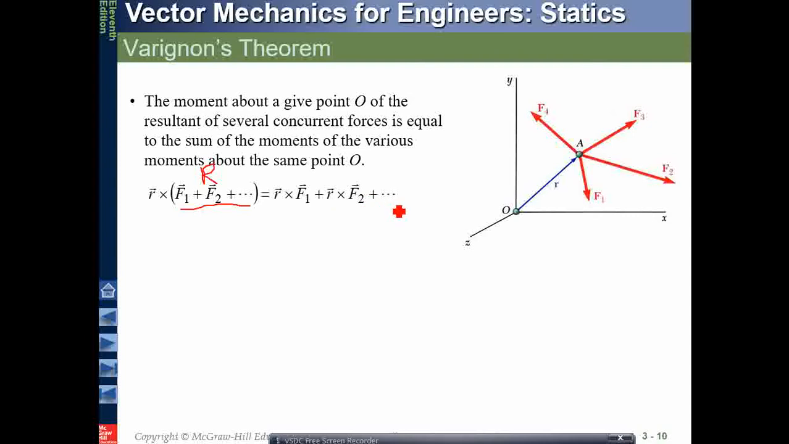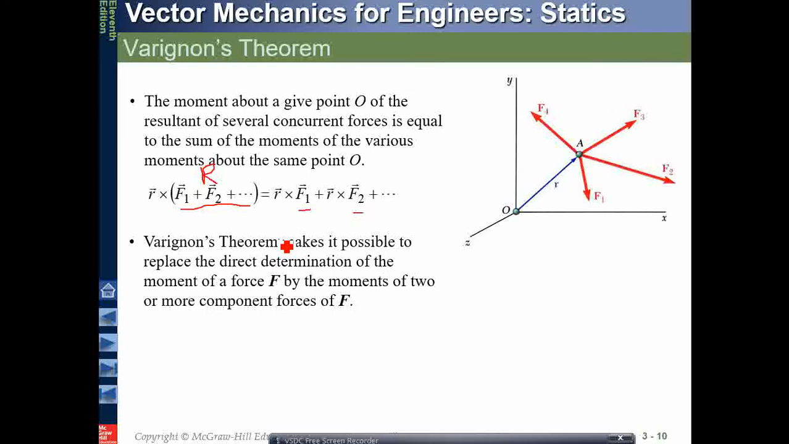Do you understand my point? R cross the overall resultant of the forces is equal to R cross the individual components of the forces, or individual forces. Okay, this is known as Varignon's theorem. It will be used in many places.